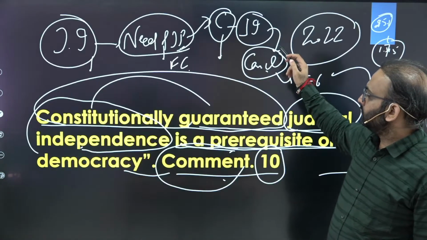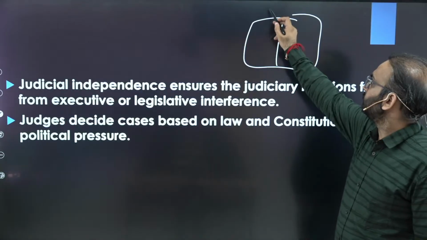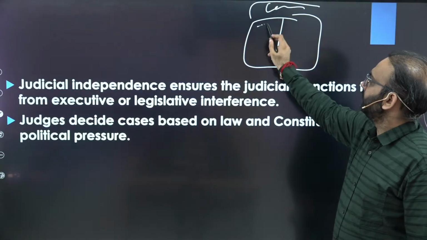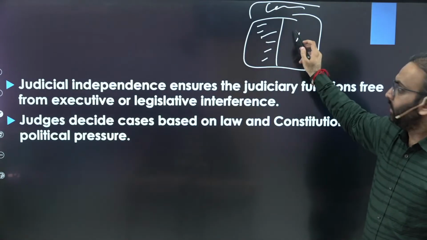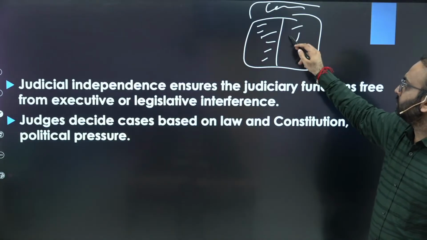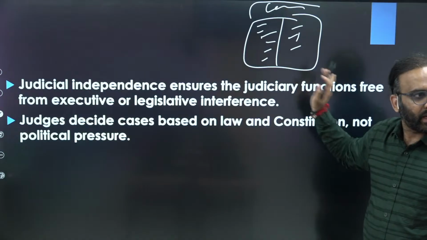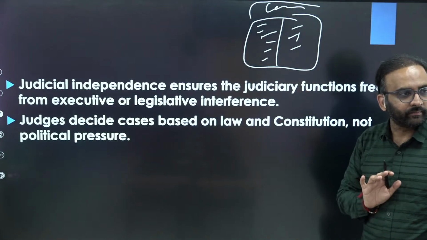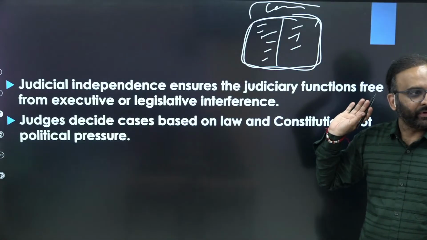So there you can make 2 columns also, because you have limited space there, right? Constitutional safeguards, right? Here security of tenure, mode of appointment, difficult removal process. Here service conditions cannot be varied to their disadvantage, right? Or Supreme Court will appoint its own staff, separation of power under Article 50, and so on. You get the point? So that in the limited space you could write all the points.